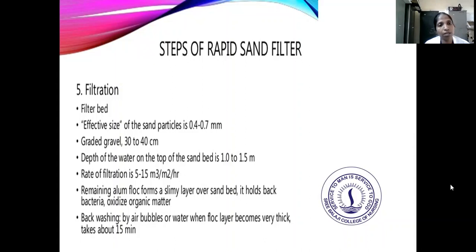In that filtration, the effective size of the sand particles is 0.4 to 0.7 millimeter. The graded gravel is 30 to 40 millimeters, and the depth of water above the sand bed is 1.0 to 1.5 meters. The rate of filtration is 5 to 15 meters, and the remaining bacteria are held in a slimy layer over the bed. Next comes backwashing, when the water layer becomes very thick, which takes about 15 minutes.